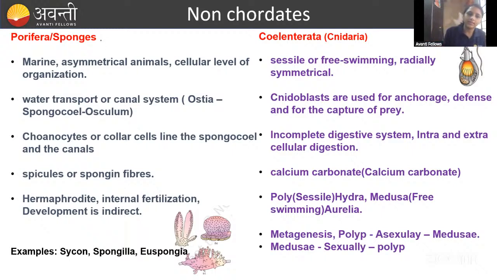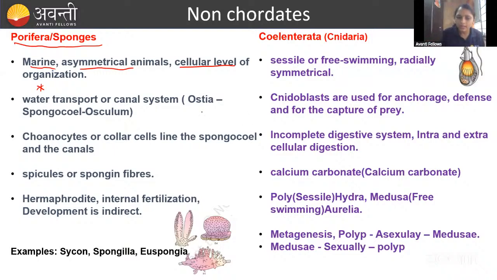Fine. Let us study the first group, the sponges. Here I am going to give you only the important things you have to remember. Sponges are present in marine habitats, they are asymmetrical animals, and they have a cellular level of organization. The main thing to remember is that a water canal system is present. They don't have respiratory, circulatory, or digestive systems. They have only one system, the water canal system.